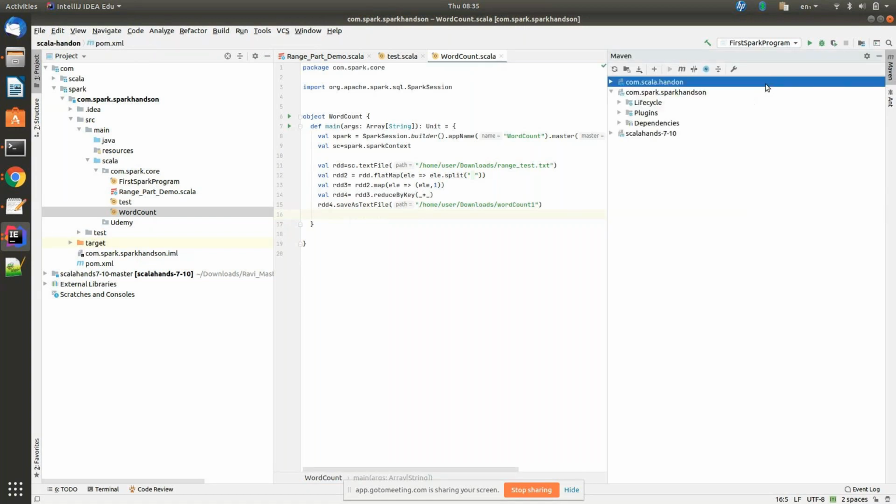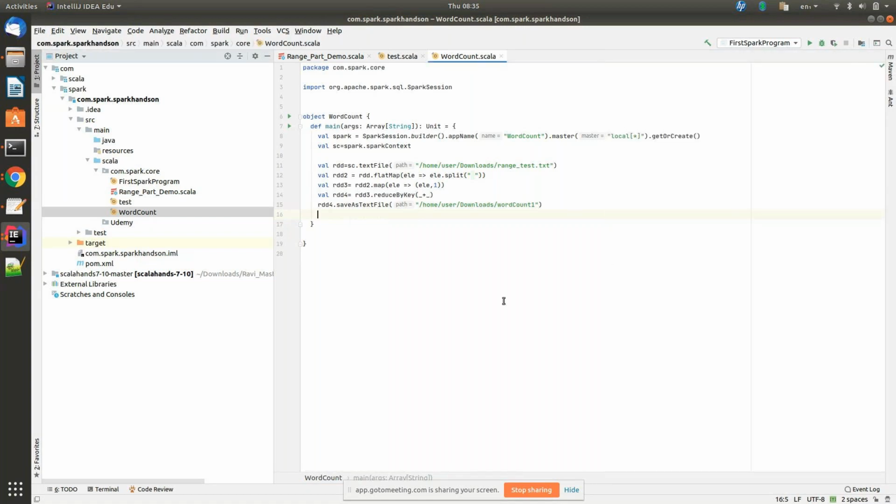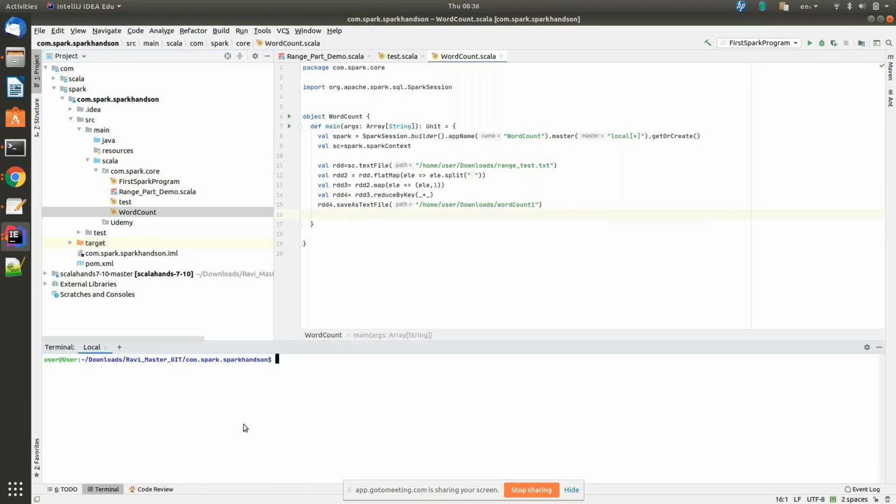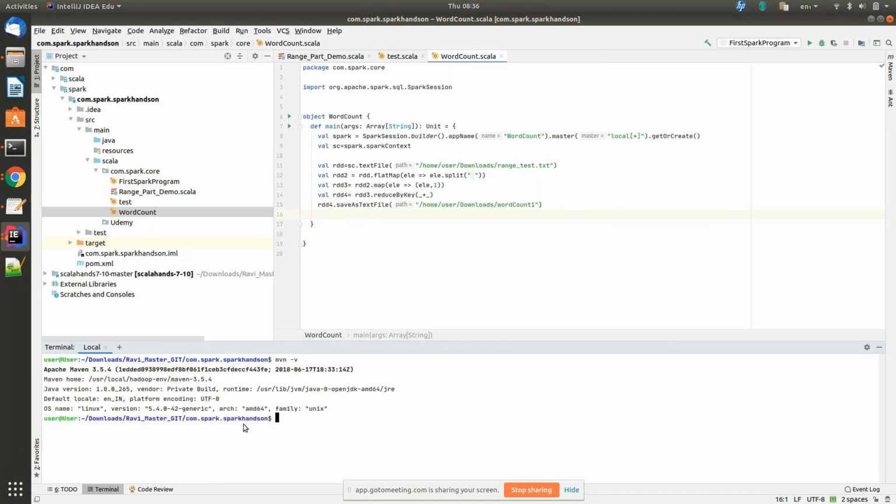Click on terminal at the bottom. Just say mvn space -v. Press enter. Okay, mvn means Maven. mvn space clean space install.